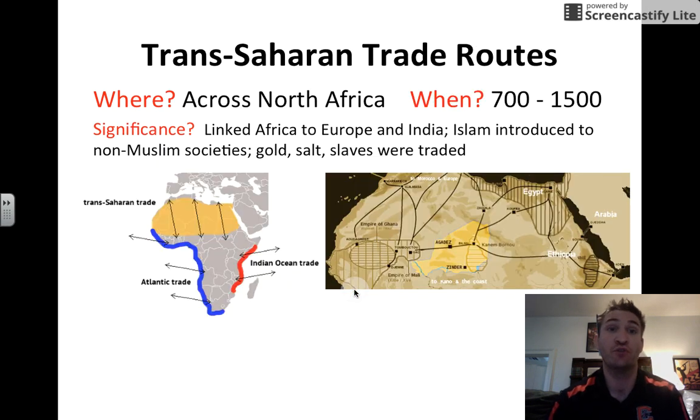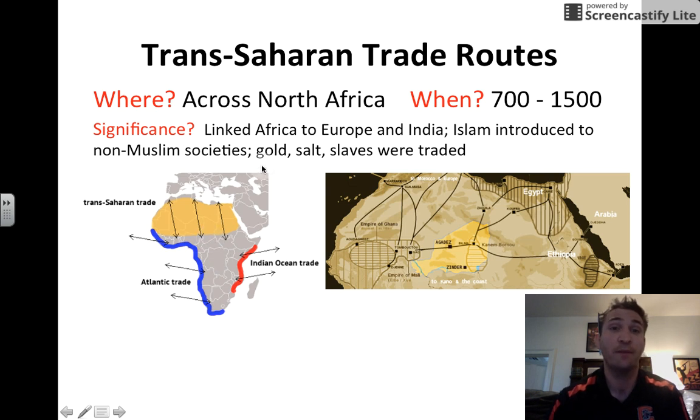Another important trade route was the Trans-Saharan trade routes. Trans meaning across. Where was this route? Across North Africa. You see it in tan here. When was this trade route widely used? From 700 to 1500. And what was the significance of the Trans-Saharan route? Well, it linked Africa to Europe in the north and to India in the east. This trade route also introduced the religion of Islam to non-Muslim societies in Africa.